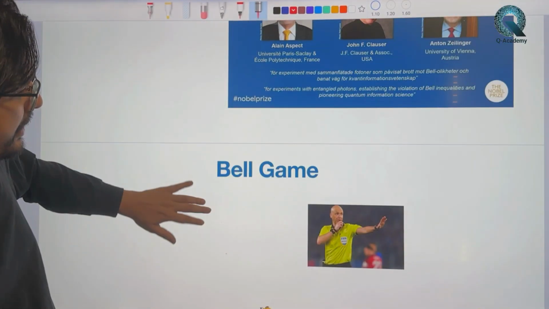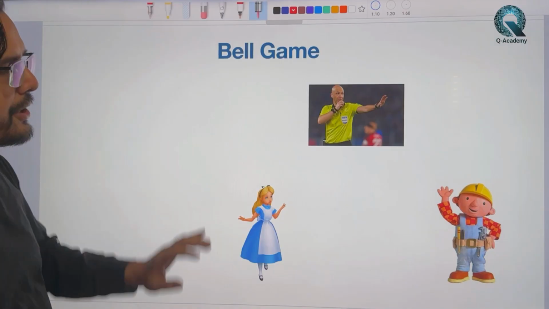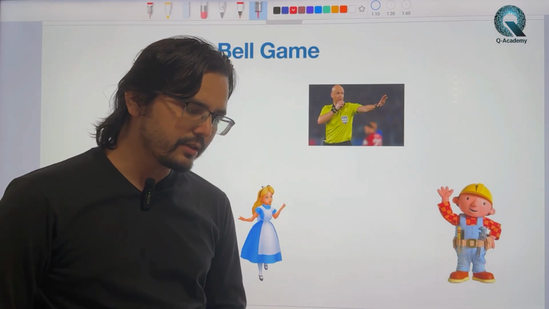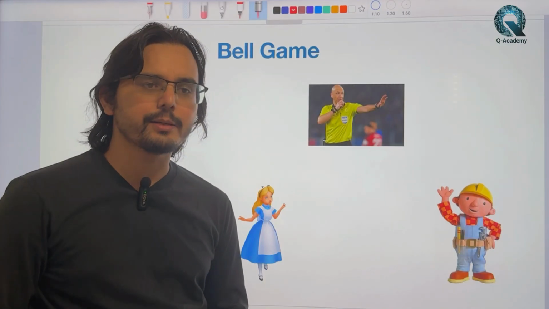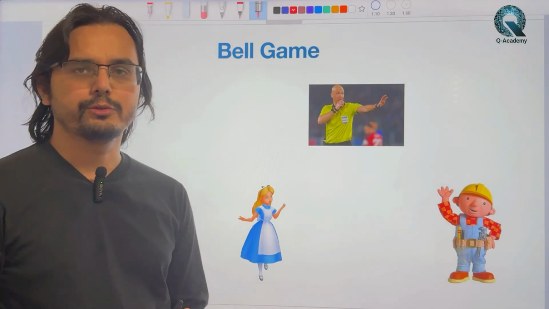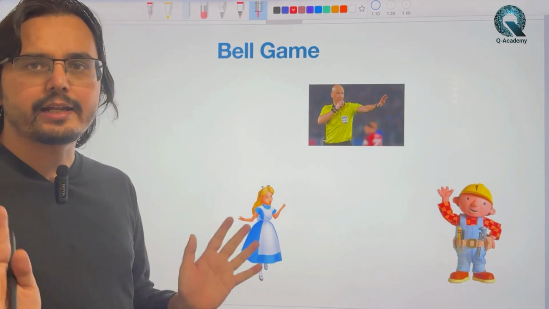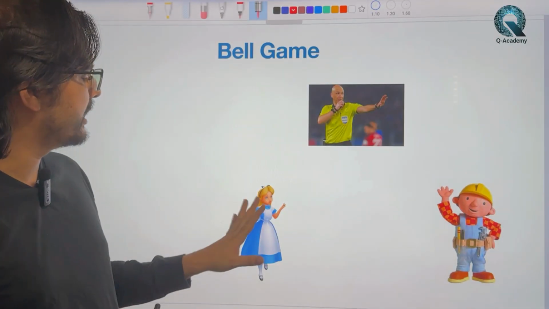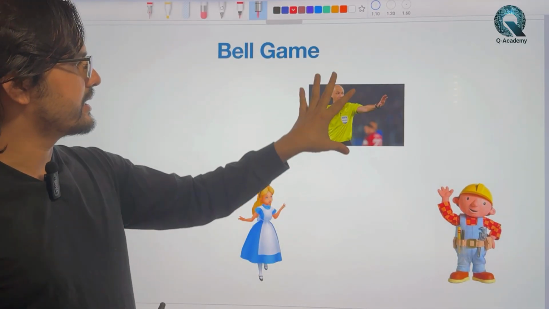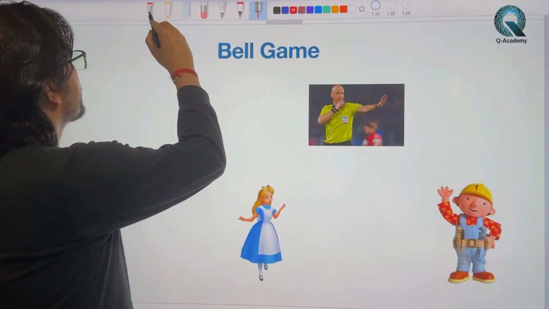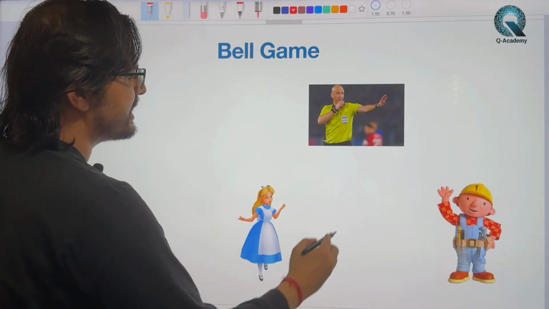So let's try to see what is a Bell game. Actually, to understand what is a Bell game, you don't need to understand quantum theory, because a Bell game can be formulated without any reference to quantum theory. It's just plain language, like a simple classical theory formulation, where there is a referee and there are two parties, Alice and Bob. So in the Bell game, there are these two parties, Alice and Bob.